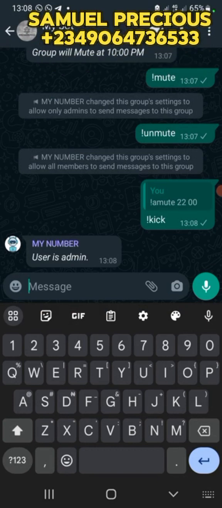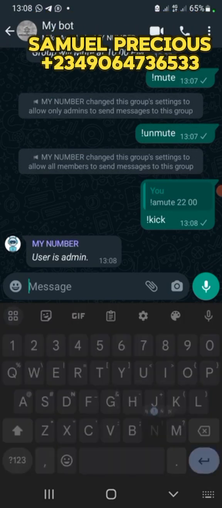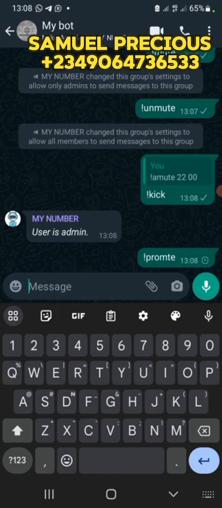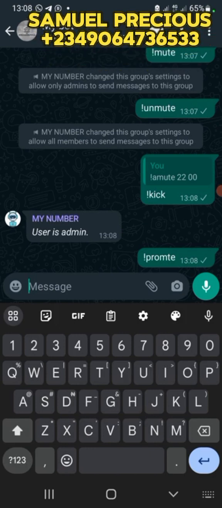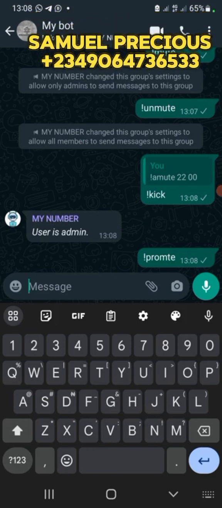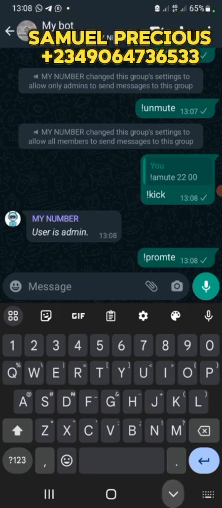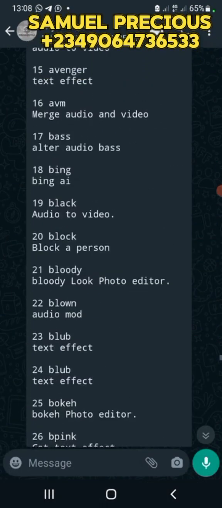If you want to make someone an admin, you tag the person and use promote. If you want to remove someone as admin, you do the same thing with demote, but you have to tag the person. That's not functional here.